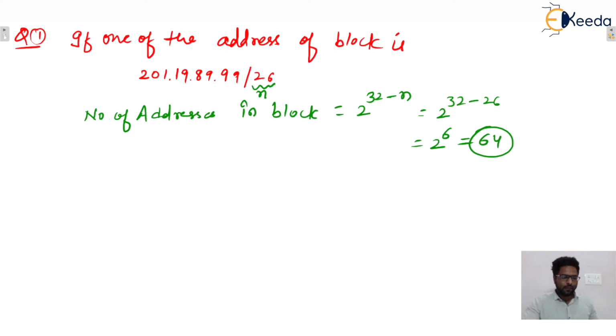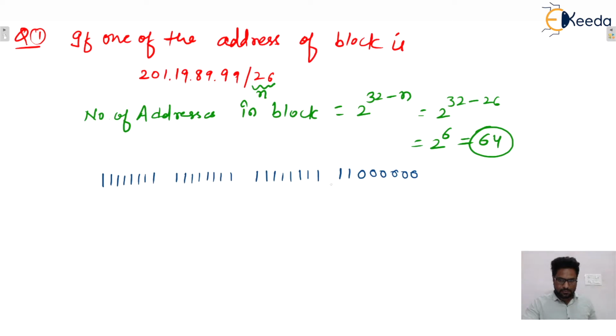So here, this mask can be seen like this: 8 plus 8, again 8, then this one, isn't it?